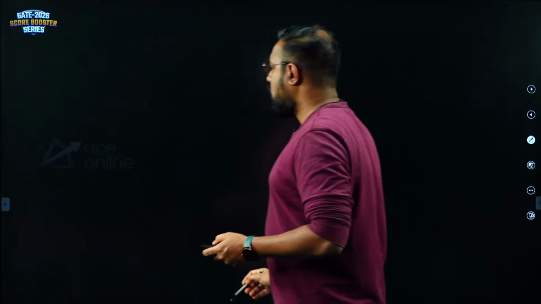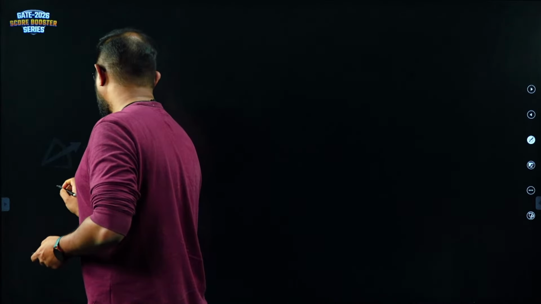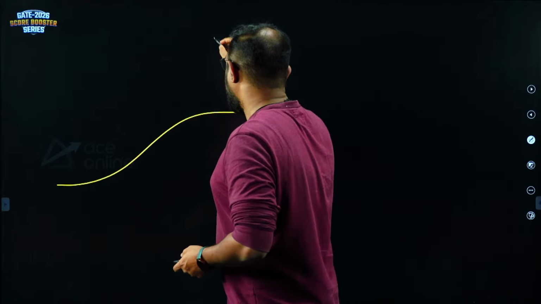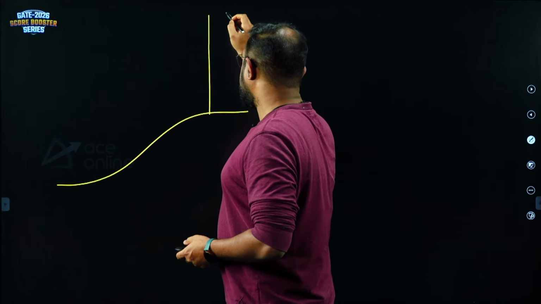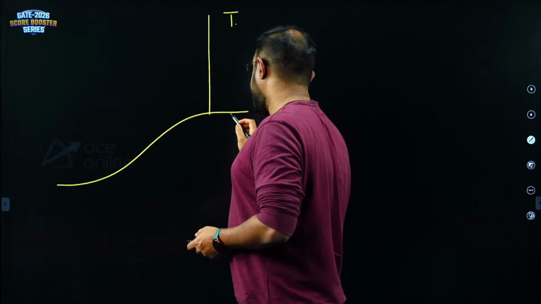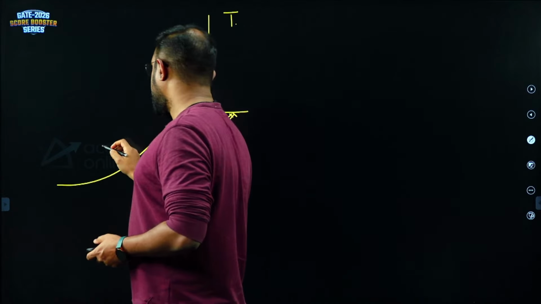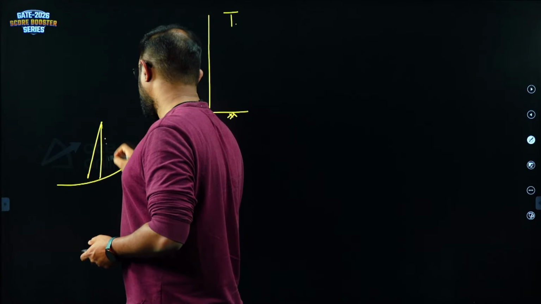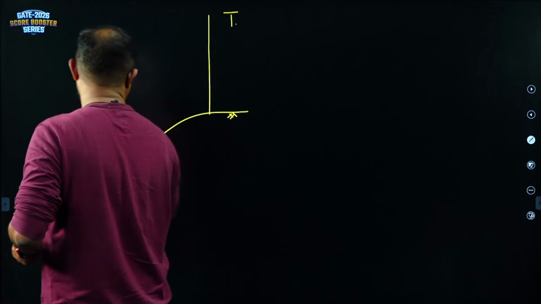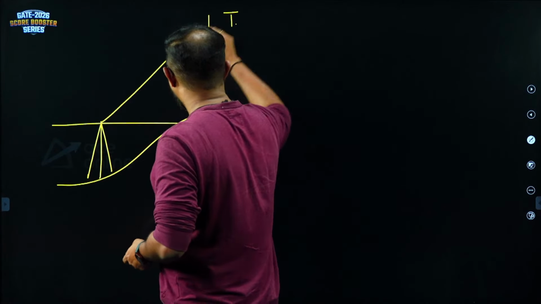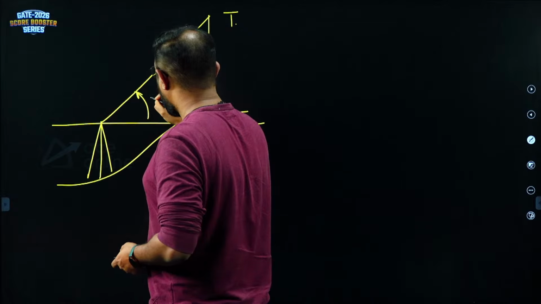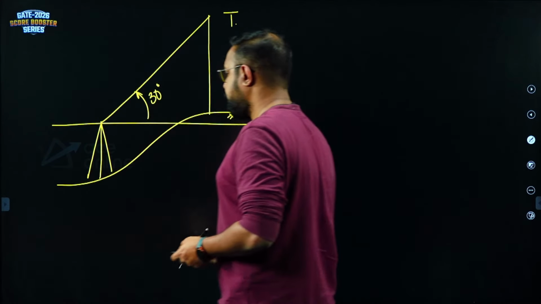So let's just draw the figure here. It has to be an elevation angle, which means the ground has to look something like this. That is the top of the mobile tower, T. This is where our theodolite is. With respect to the horizontal line of sight, the vertical angle I am getting towards the top of the tower is 30 degrees.